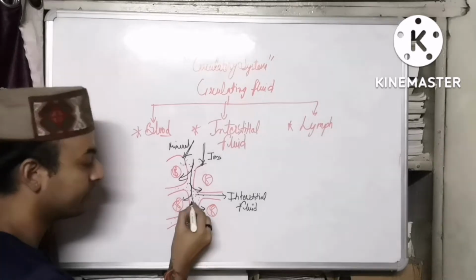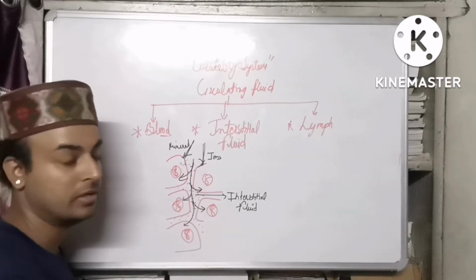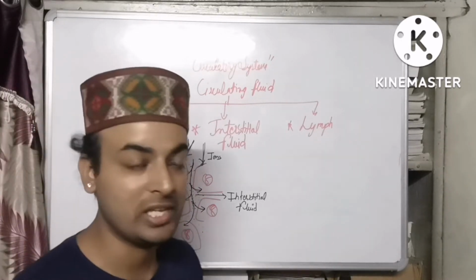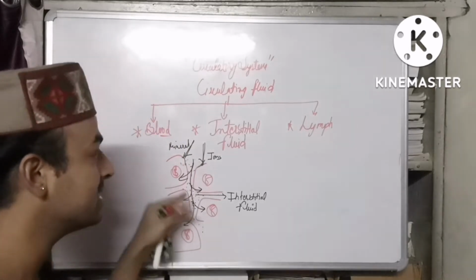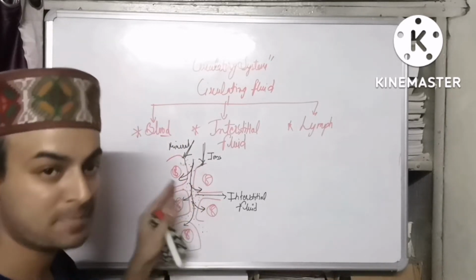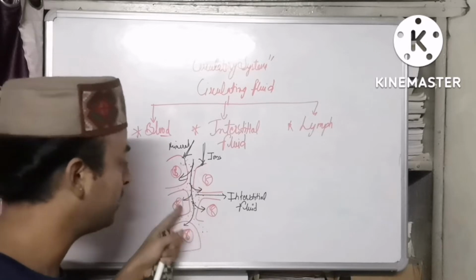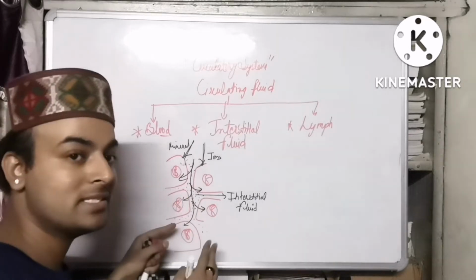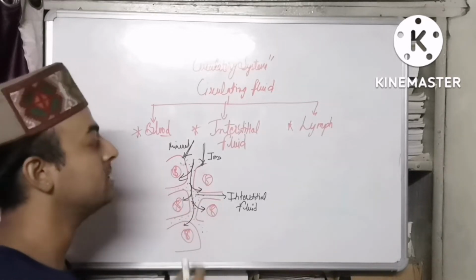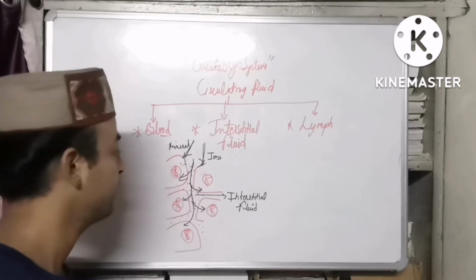So its role is to pass the different ions, minerals and respiratory gases from one cell to another, because it is present in between the cells. That is the role of the interstitial fluid.